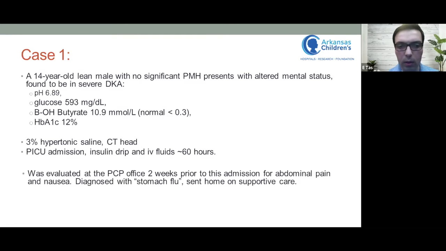In the history, we learned that he was evaluated at the PCP office 2 weeks prior to this admission for abdominal pain and nausea, and diagnosed with stomach flu, sent home on supportive care. I'm assuming this story is not unheard of for most of you.